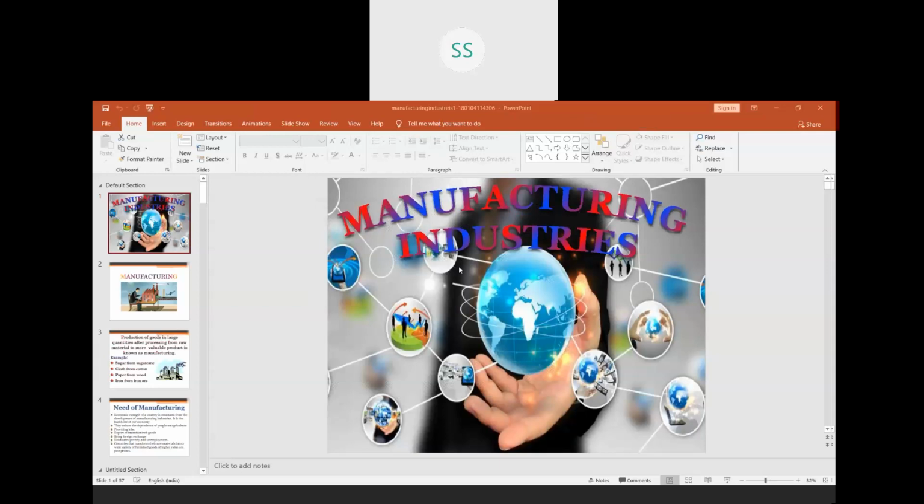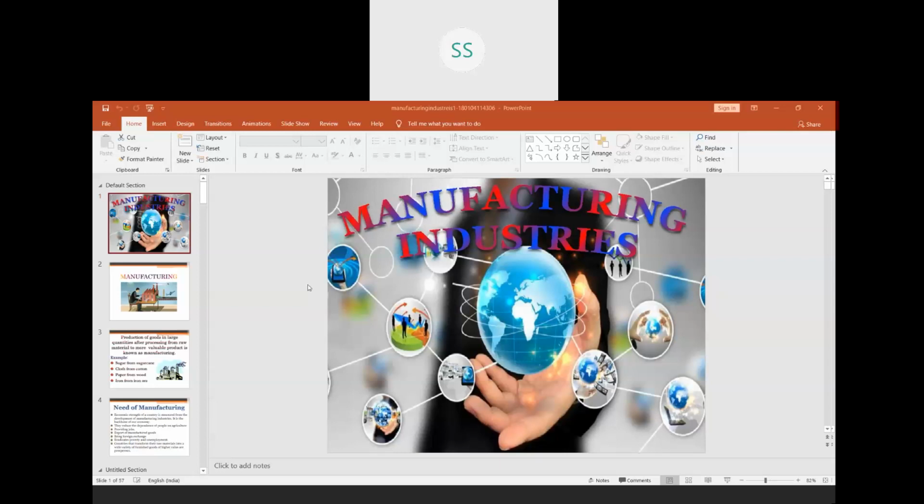Manufacturing Industries. As you can see, the name is manufacturing, we will do the definition of manufacturing. What is manufacturing? Then we will do the importance of manufacturing. Then agriculture and industries' relation with each other, contribution of industry to the national economy, and then industrial location.